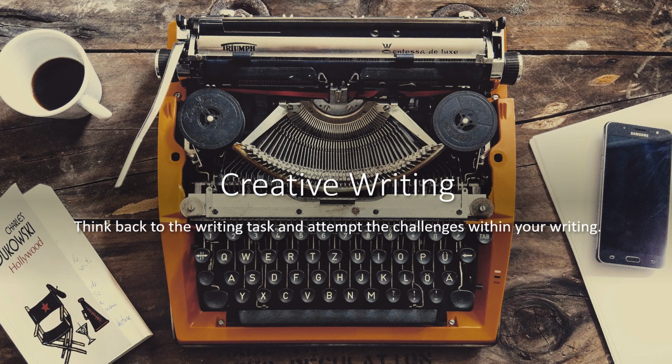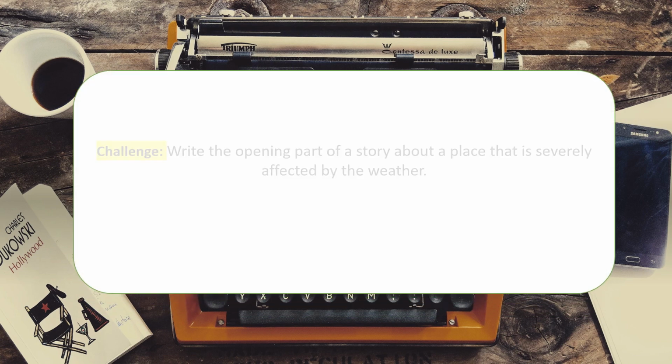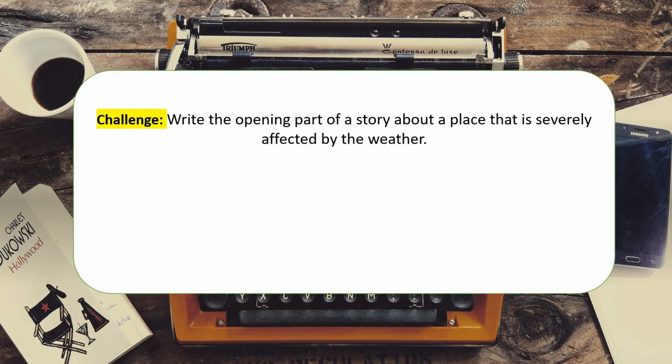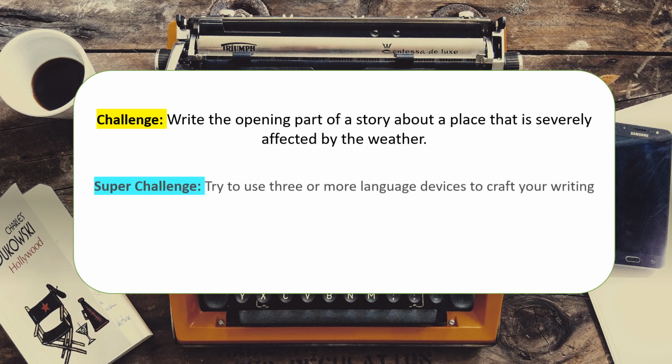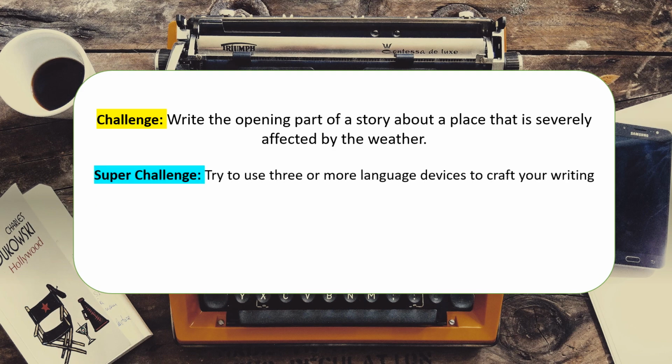Look back at the writing task and attempt the challenges that follow. So the first thing I'd like you to do is, can you try and write the opening part of a story about a place that is severely affected by the weather, and again you can use the image that we looked at the start. The super challenge, try to use 3 or more language devices to craft your writing. So again, just to remind you, when we're talking about crafting our writing, we don't mean we're just going to throw in the language techniques. We're also going to think about how can you use them to actually create vivid imagery for the reader.